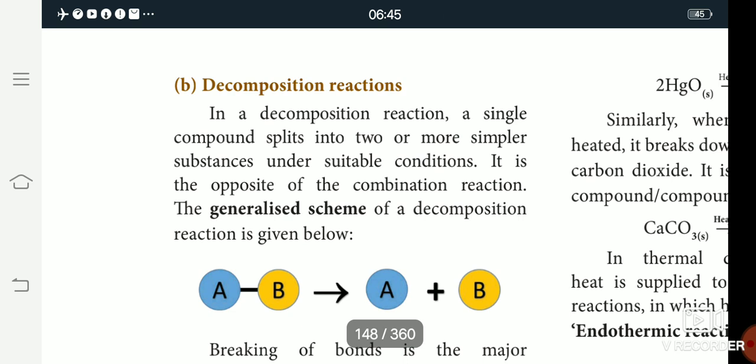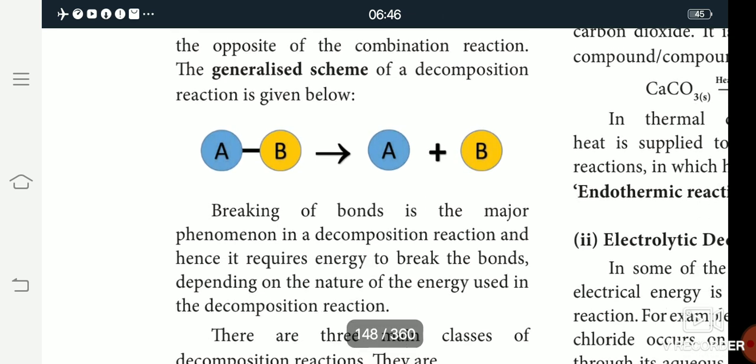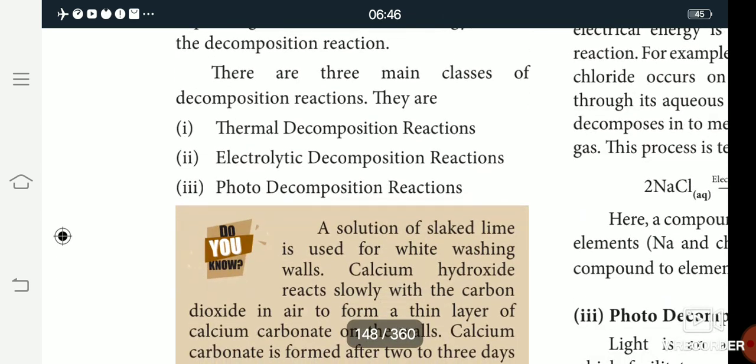AB is one compound. It is decomposed into A and B. AB breaks down, and A and B are separated atoms. Next, the types of decomposition reaction.